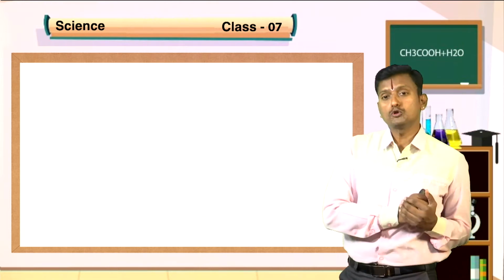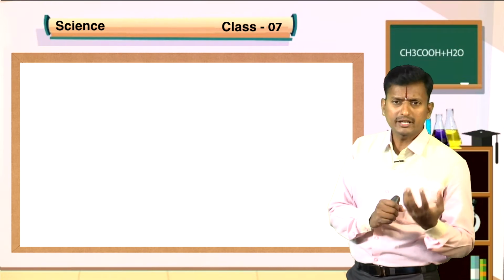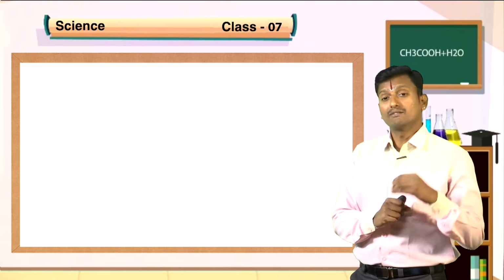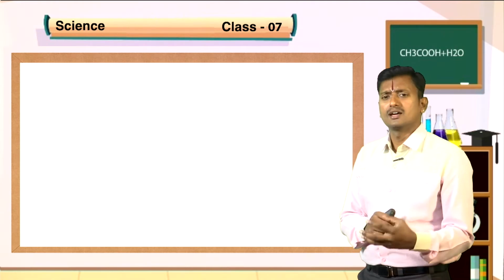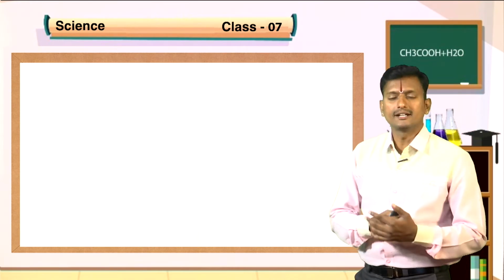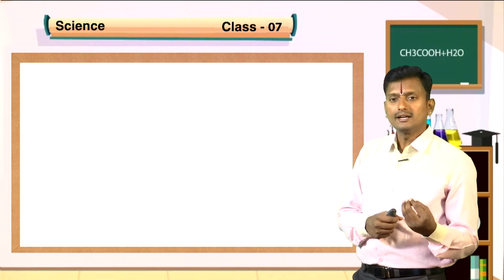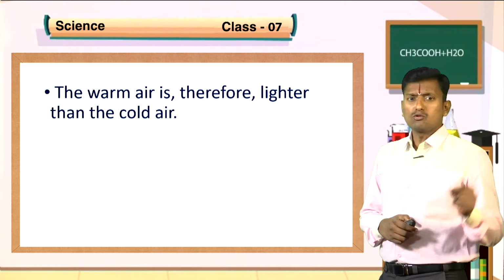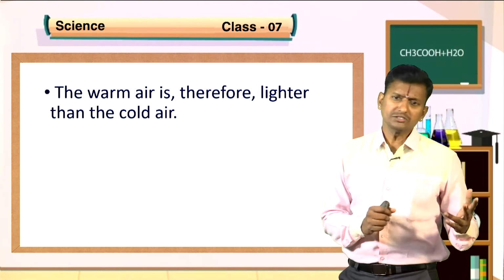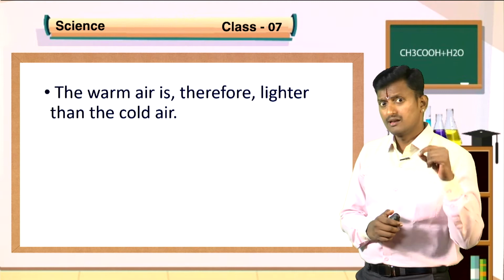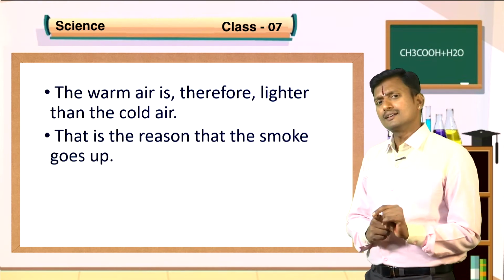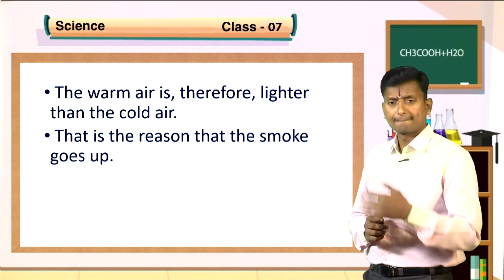So what we conclude, when air gets heated, what will happen? It goes up. When we burn incense sticks, we saw that fumes are going upward, not downwards. What does that indicate? It indicates that on heating, air rises up. The warm air is therefore lighter than the cold air. That is the reason that the smoke goes up.